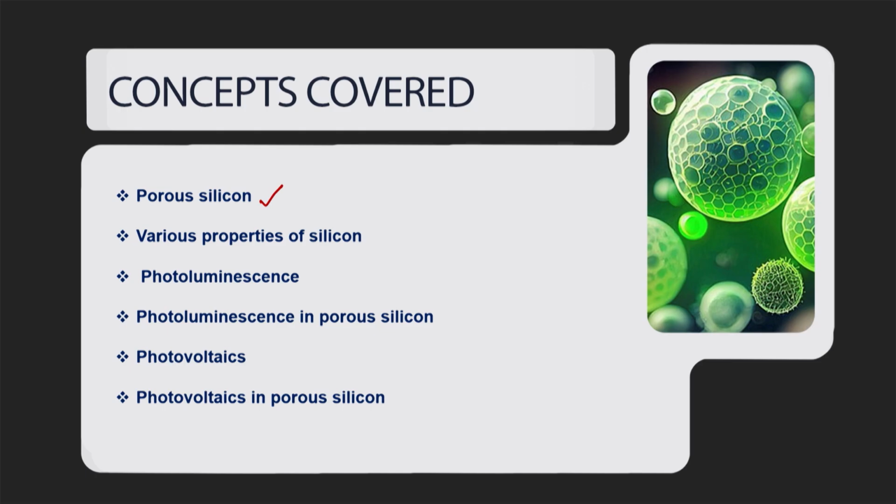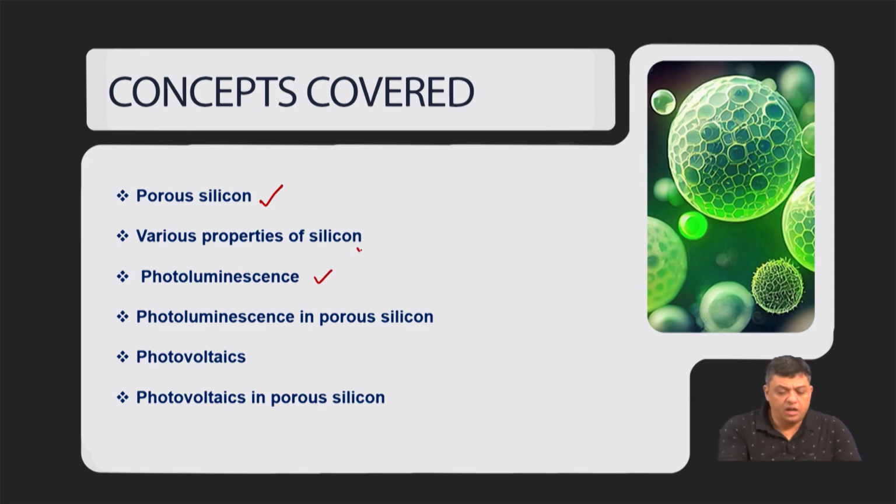How do the properties of silicon change as we introduce porosity in a crystalline silicon or a polycrystalline silicon? Porosity changes its response characteristics, which are being widely exploited for different applications.